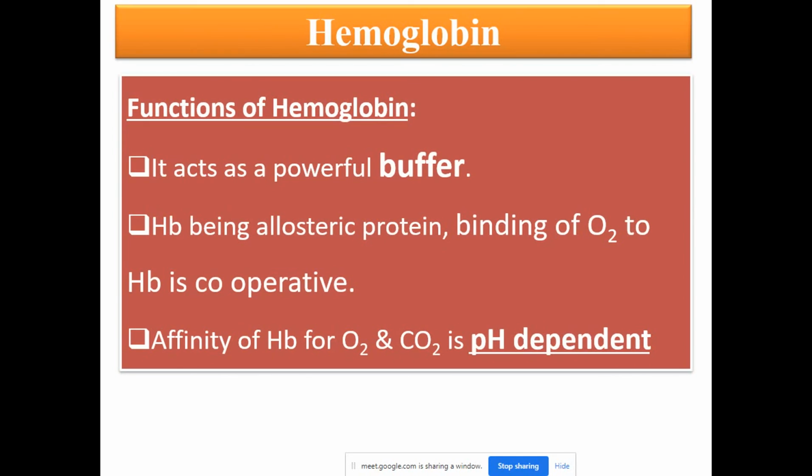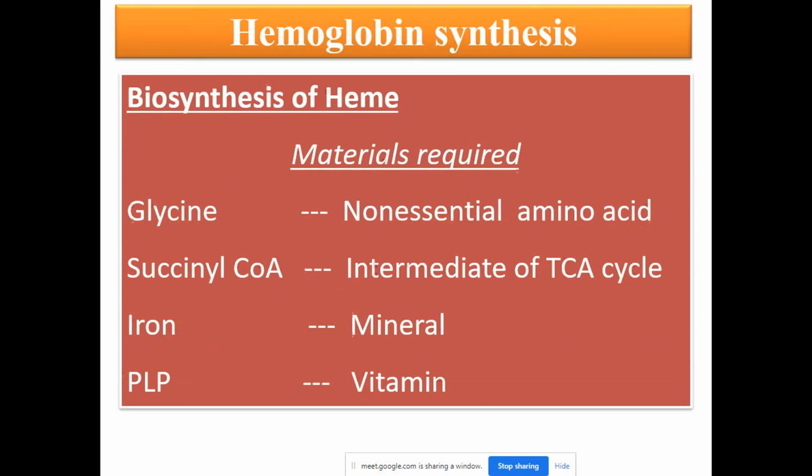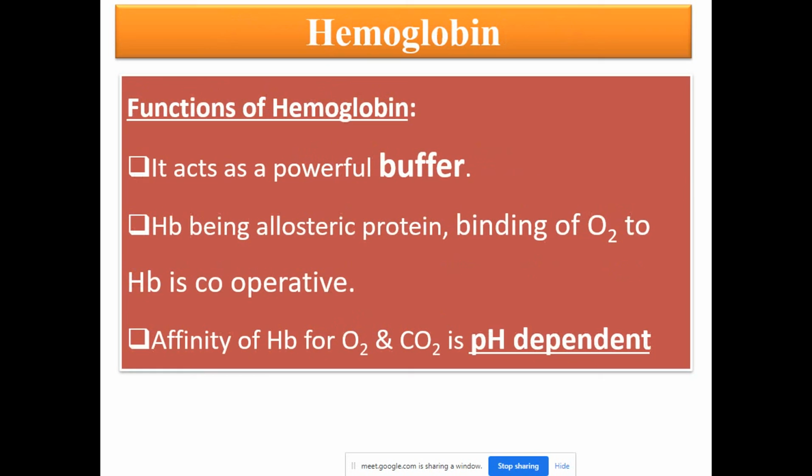Hemoglobin being an allosteric protein, it binds with oxygen to form oxyhemoglobin, and this happens in a cooperative manner. The affinity of hemoglobin for oxygen and carbon dioxide is pH dependent. So these are all the functions of hemoglobin.